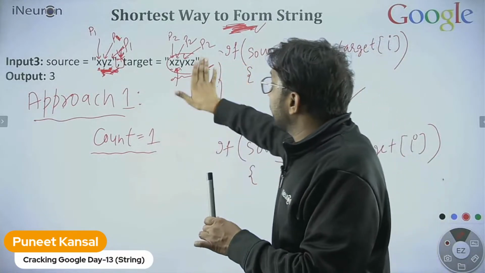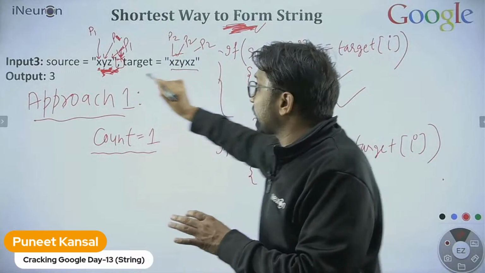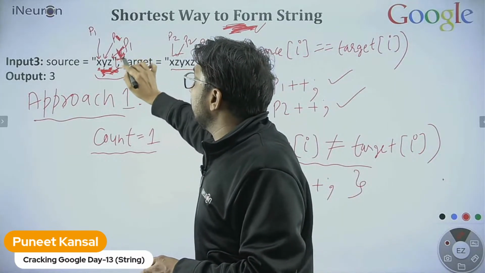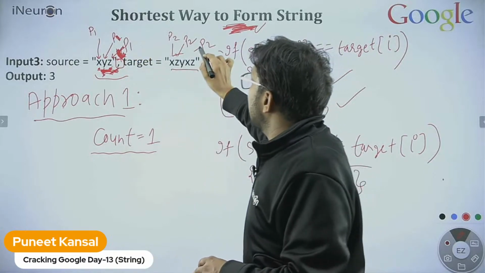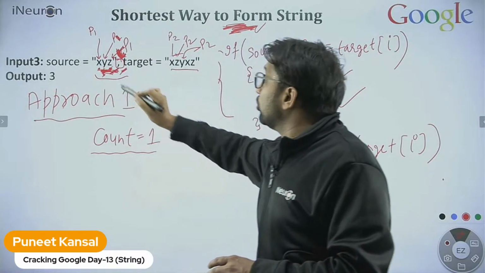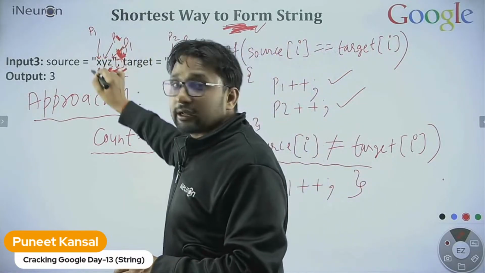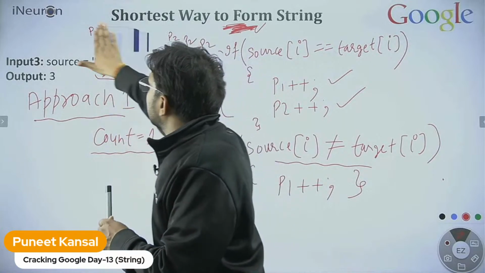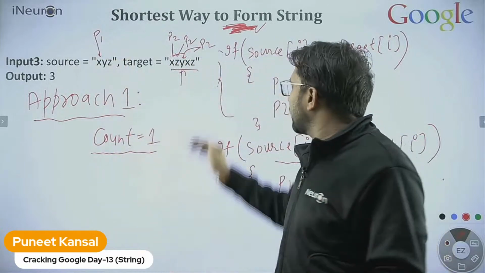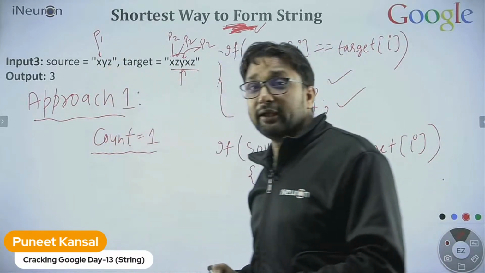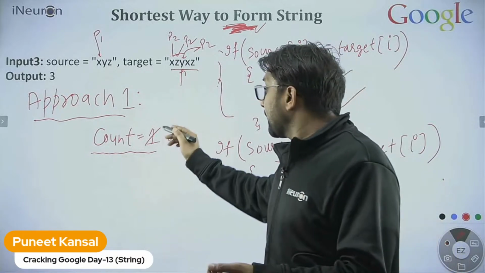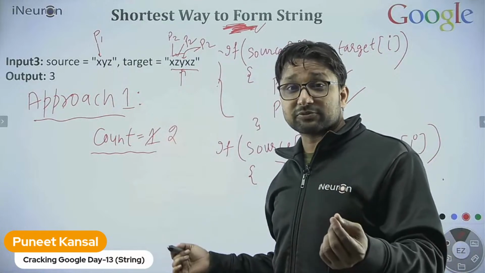But let's suppose we can generate the target string from the source string. Then p1 reaches the end, and p2 is still at the y. To find y, we need to start again from here. P1 will start again. But before starting again, we will increment our count. We say that we are looking for the second subsequence now.